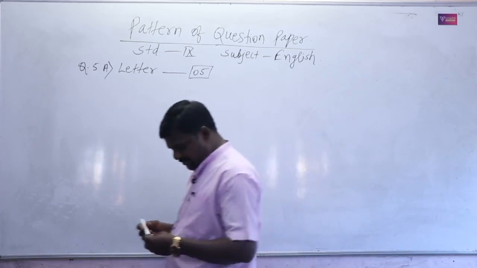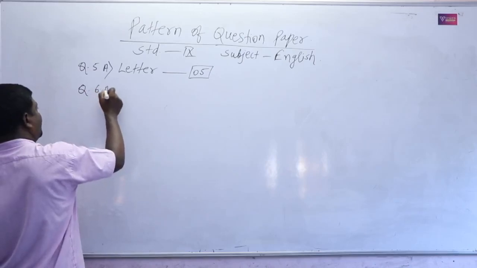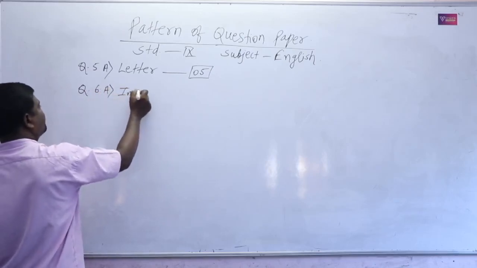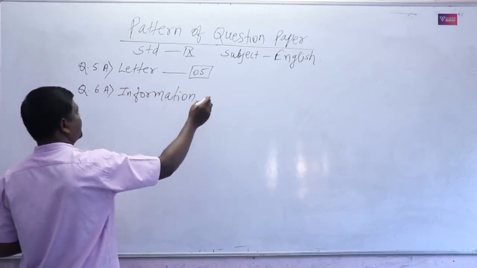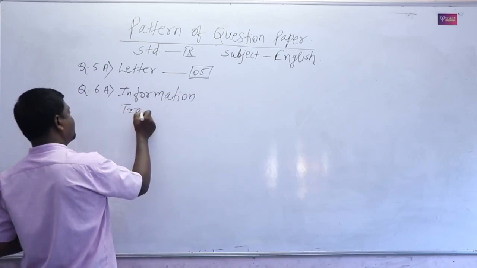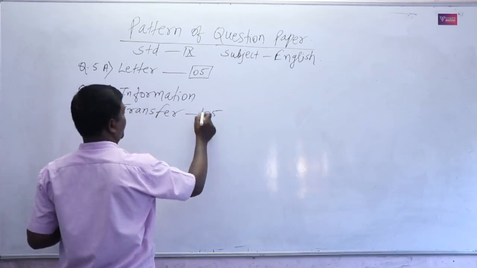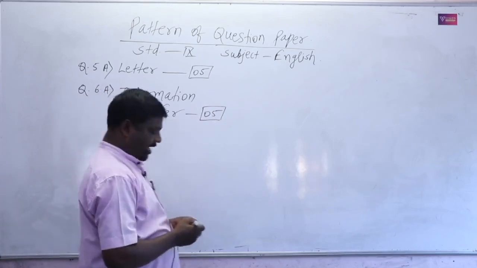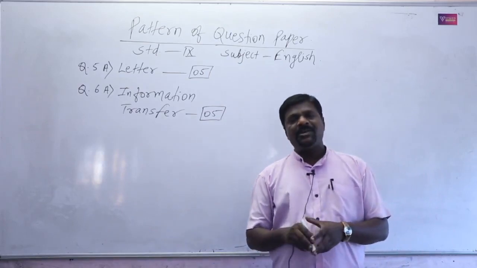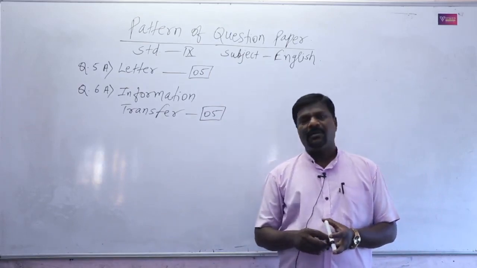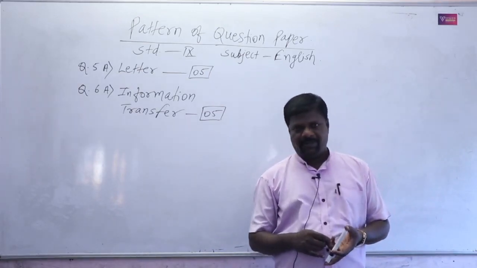And then there is question number 6 A, and it is for information transfer. It carries 5 marks. So guys, in information transfer there is also an option they will give to us in our question paper.